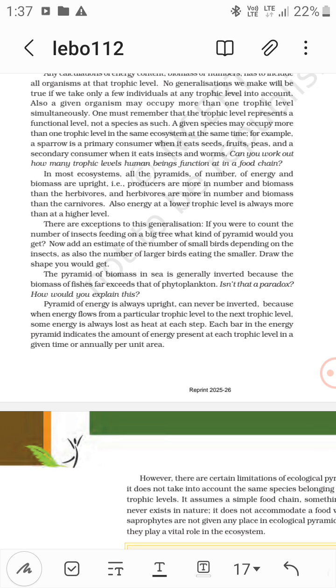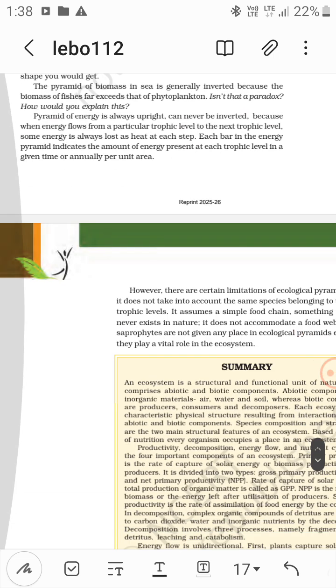Pyramid of energy is always upright, can never be inverted, because when energy flows from a particular trophic level to the next trophic level, some energy is always lost as heat at each step. Each bar in the energy pyramid indicates the amount of energy present at each trophic level in a given time, or annually per unit area.